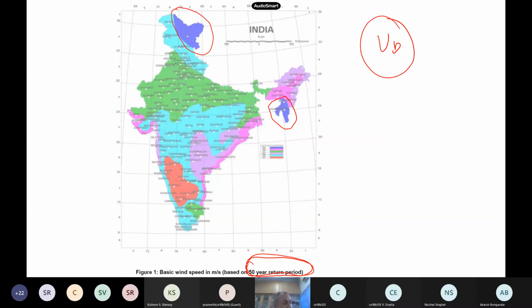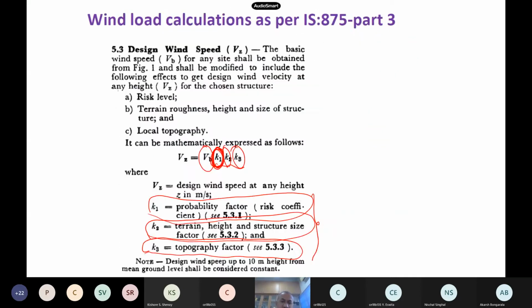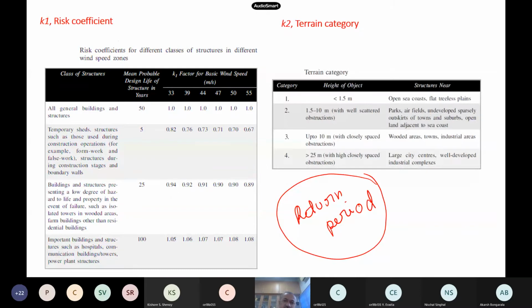Reciprocal of return period is probability of exceedance. Excellent. Exceeding something means it is a failure essentially. So you know how much risk you are taking. Now in our IS code, for a 50-year design period, what is the risk you are taking? My building lifetime is also 50 years, and I am taking a mean wind value of 50-year return period. So what is the probability of exceedance? Last class I told you, how much is the value?